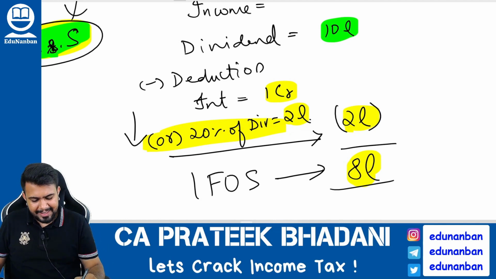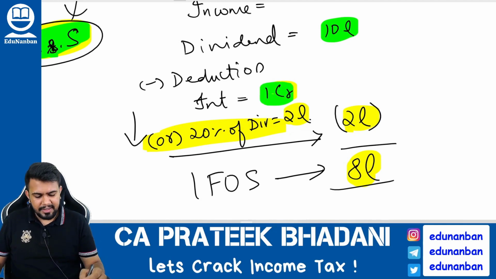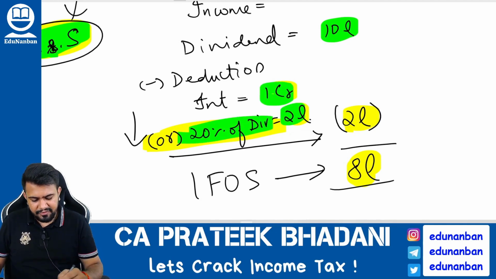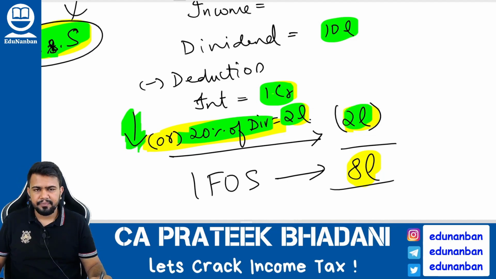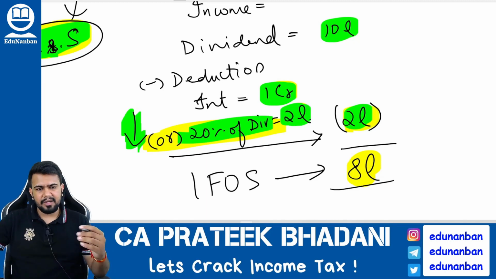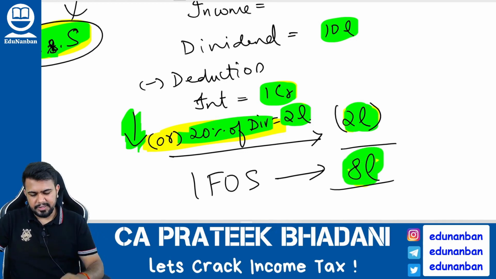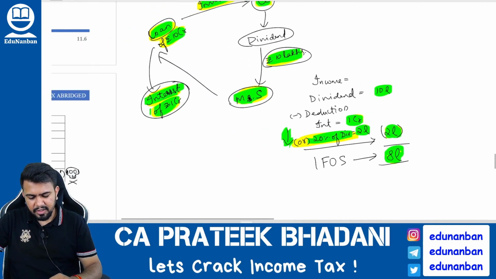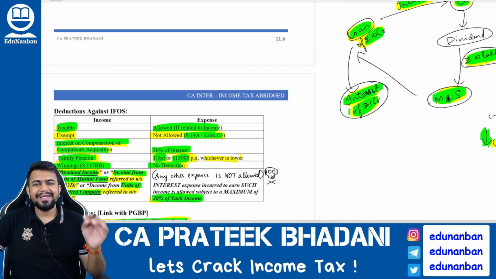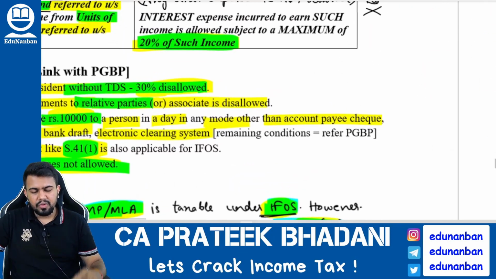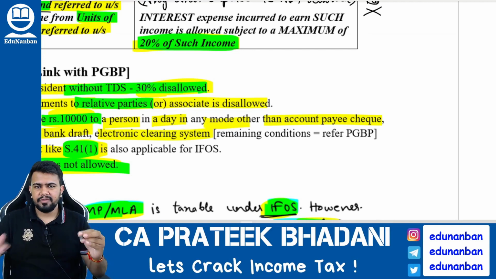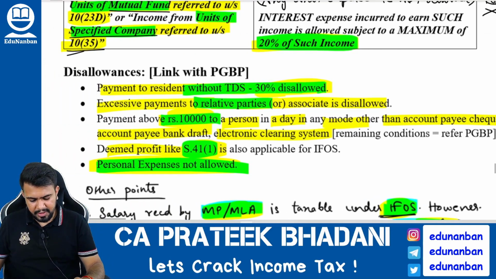Take the actual interest and take 20% of dividend, whichever is lower will be allowed. What is actual interest? 1 crore. 20% of dividend is how much? 2 lakhs. Whichever is lower will be allowed as expense. Hence 2 lakhs is allowed as expense. So income from other sources will be 8 lakh rupees. So against a dividend, no other expense is allowed, only interest expense is allowed. That too, maximum 20% of dividend income. I hope you are clear.